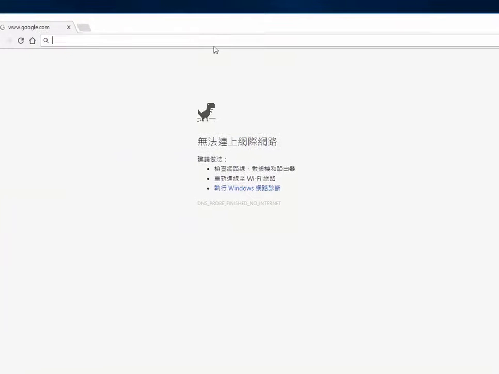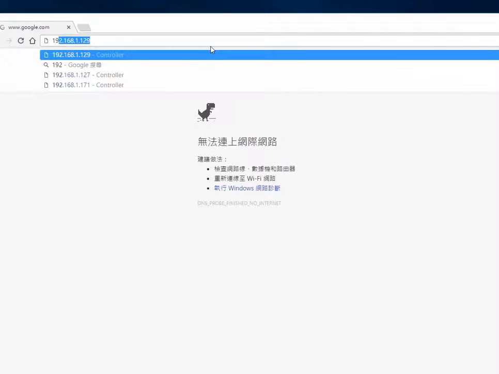Here we click. The IP address of my 727CM is this one, and if you did not set, the default IP address would be this one.